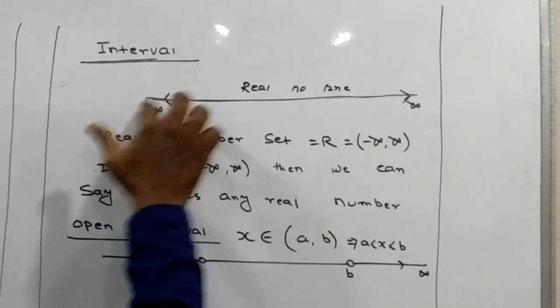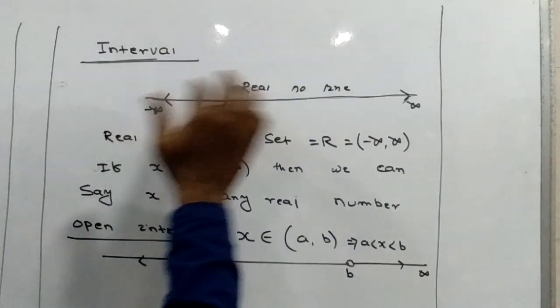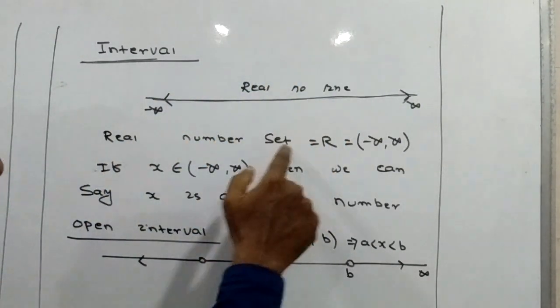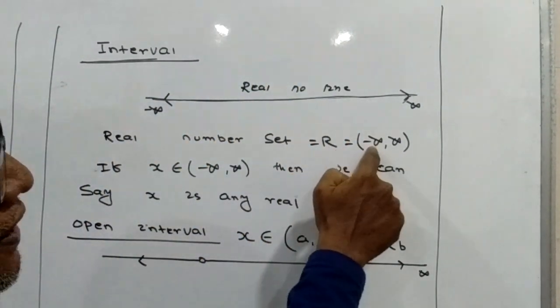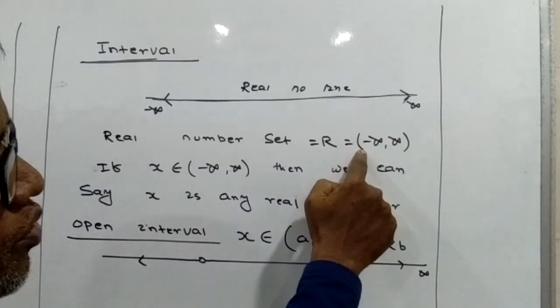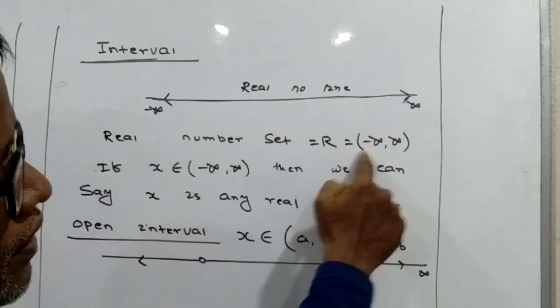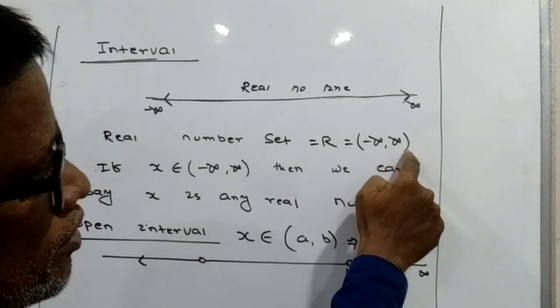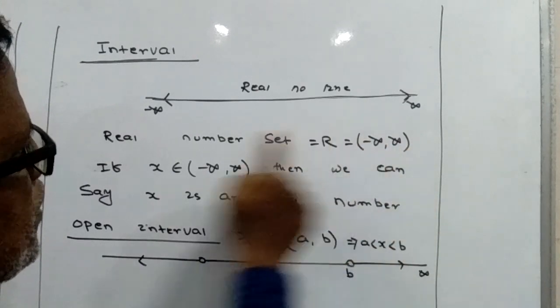All real numbers will be placed on this line. The real number set, in interval form, is minus infinity to plus infinity. This bracket is known as your open interval or open bracket. This is also an open bracket, meaning minus infinity to infinity.